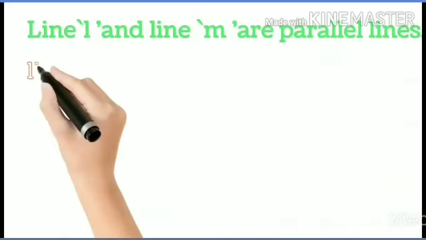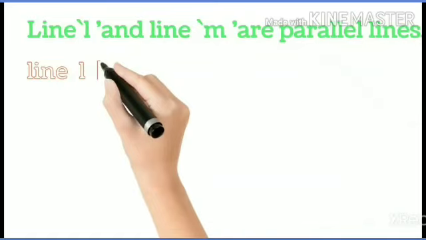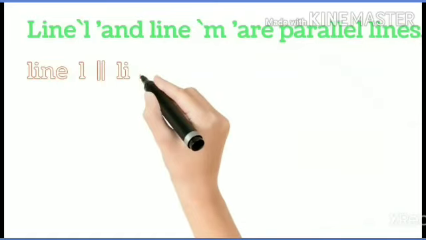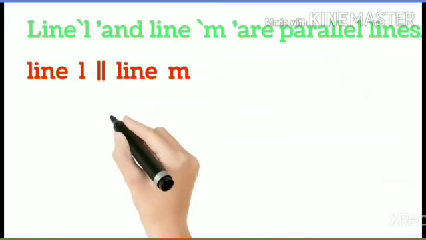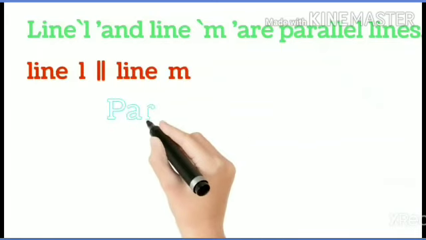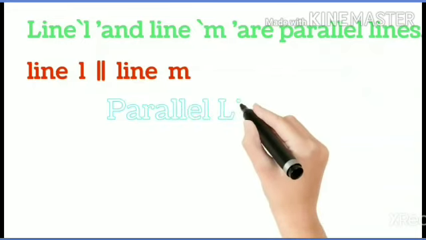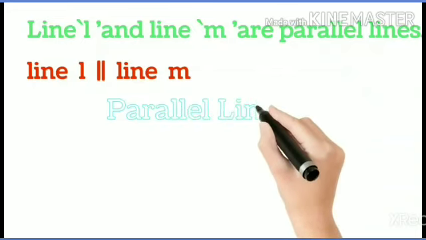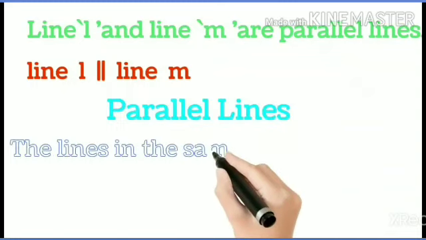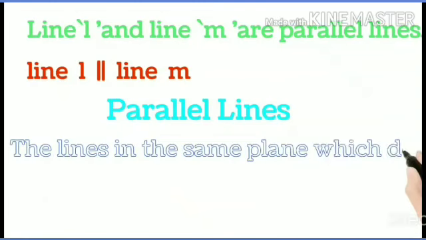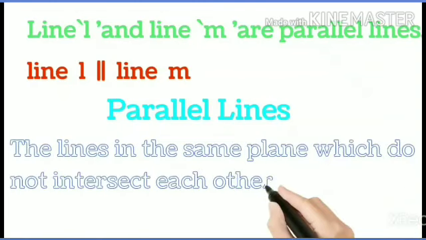Now, these parallel lines are written as line L parallel line M. Vertical two lines are written for the symbol of parallel lines. Then how we can define parallel line? The lines in the same plane which do not intersect each other are called parallel lines.